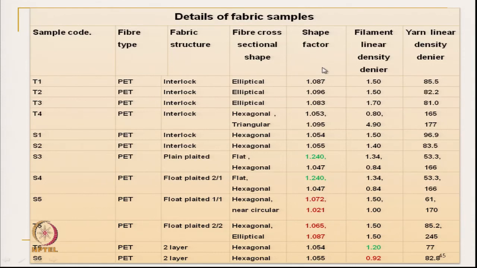So, these are the different shape factors, and a flat filament has a very high shape factor of 1.24. So, there are different types of cross section with different shape factors, and also the deniers of filaments are different, different deniers of filaments and total linear density of filaments are used. So, these are the details of the fabric samples which have been used in the studies.